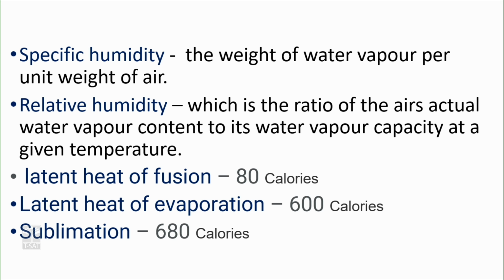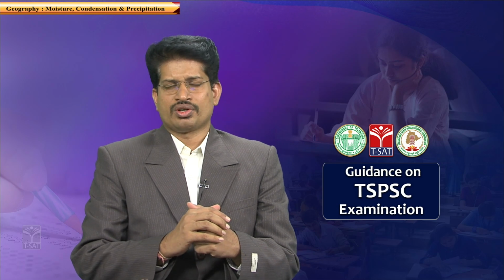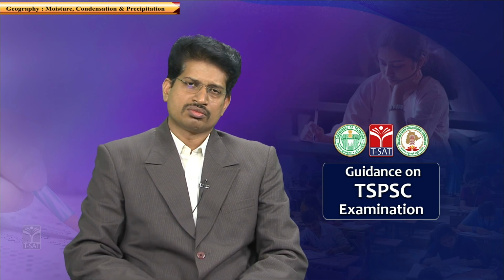For example, you have a cubic meter of air. If the capacity at 20 degrees is 20 grams of water vapor, then 20 grams of water vapor at 20 degrees leads to saturation of air.